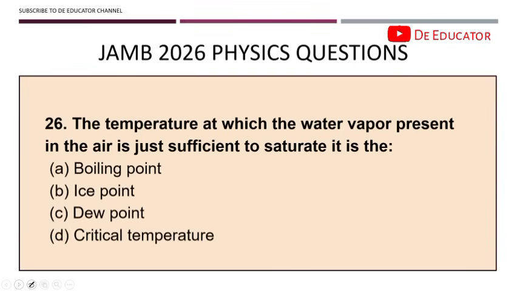Now, question 26. The temperature at which the water vapor present in the air is just sufficient to saturate it is known as. The correct answer to this question is dew point. Please take note of that. Dew point. So the dew point is the temperature at which air becomes saturated. Once the air becomes saturated, condensation will now begin. That's why you see dew. Condensation will now begin because the air is now saturated. That point is known as the dew point.